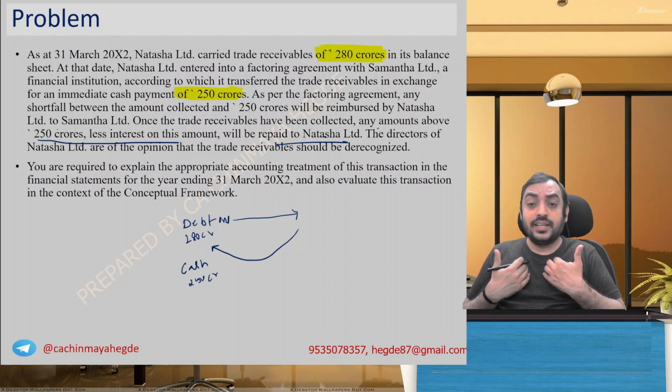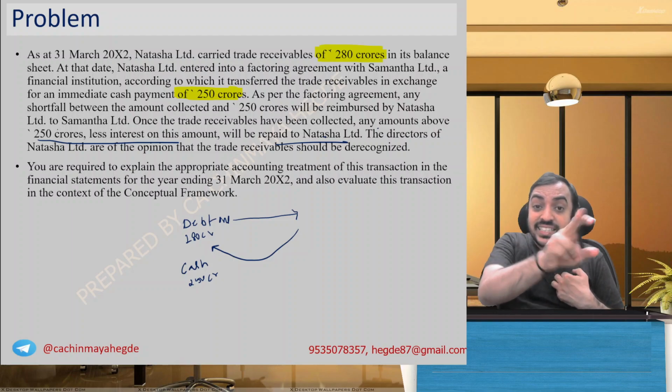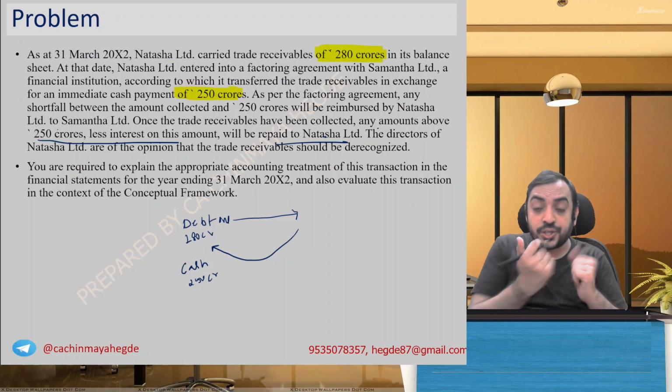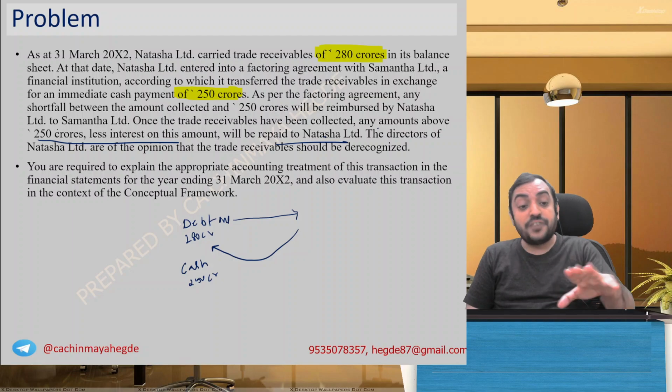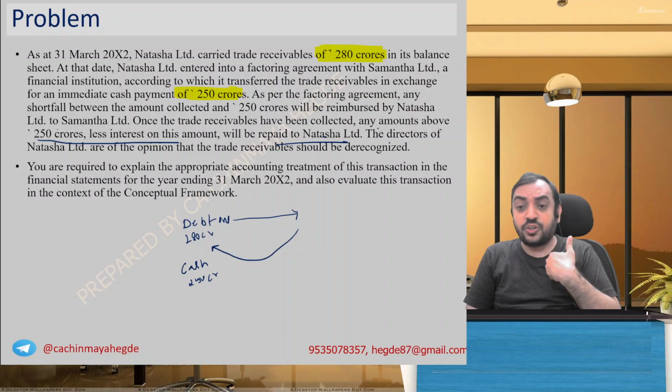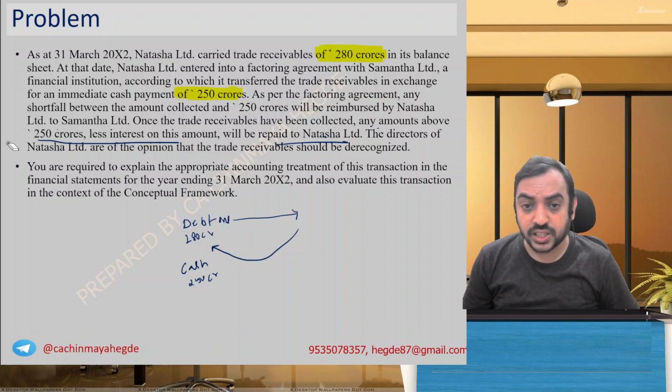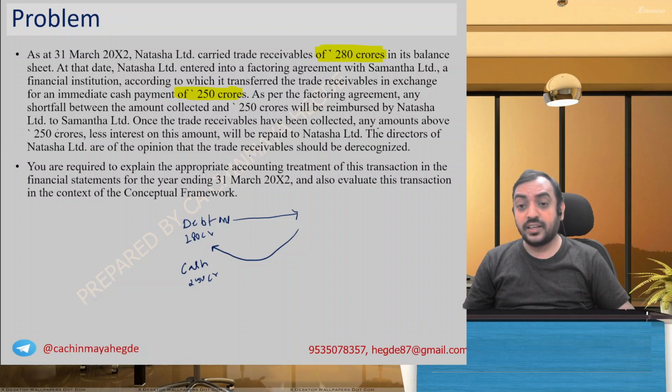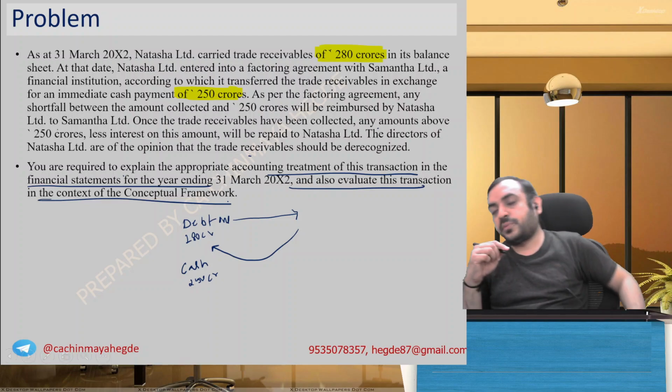Natasha Limited is the company now. Think from my company's point of view. If he collects less, I have an obligation to make compensation. If he collects more, then he will give it to me. The debtors of Natasha Limited are of the opinion the trade receivable should be de-recognized. You are required to explain the appropriate accounting treatment on this transaction in the financial statements for the prior year and also evaluate this transaction in the context of the conceptual framework.